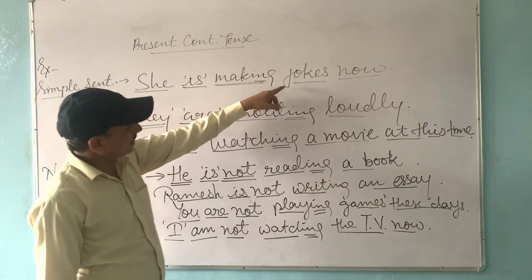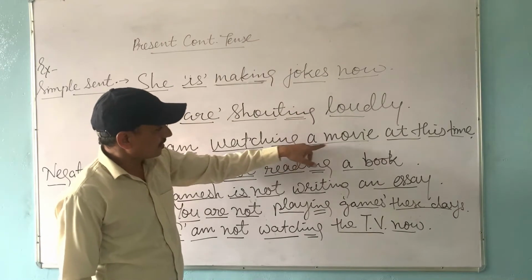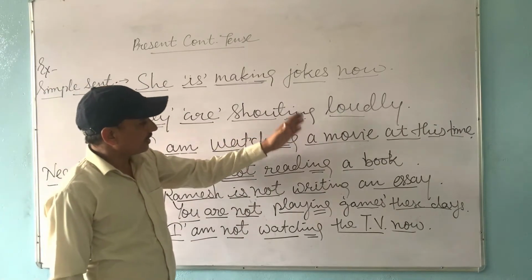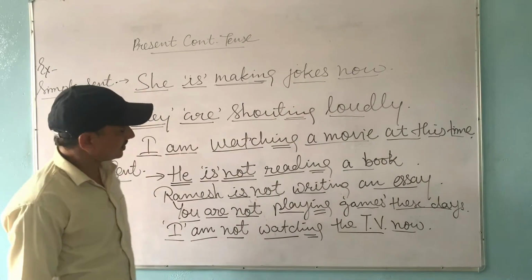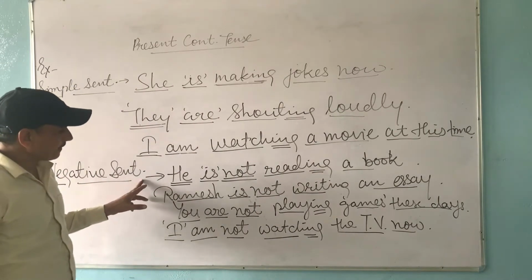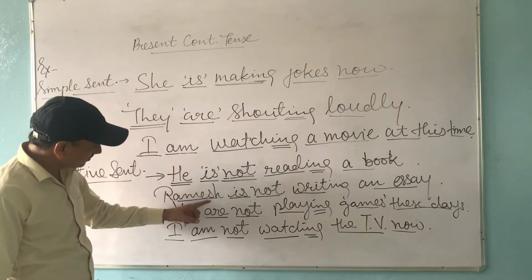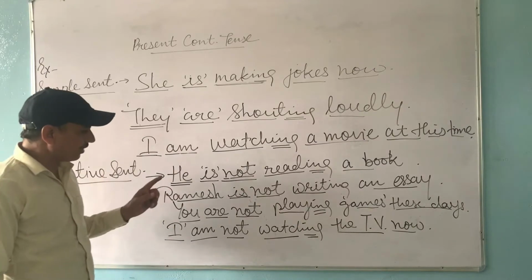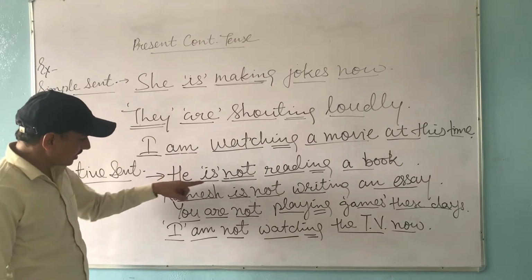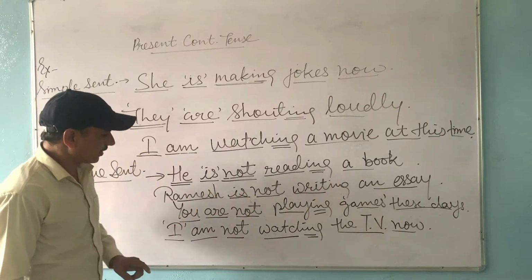Then after that we will write the object. Here, jokes is the object. In this sentence there is no object. A movie is the object. A book is the object. And after the object, if there is any other word, we will add it. In the negative sentence structure, we will add not after the helping verb. It is important to note that in a negative sentence, we have to add not after the helping verb. In this sentence, is is the helping verb, not is added. There is the helping verb, not has been added.